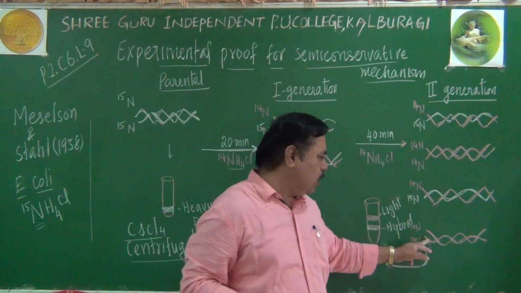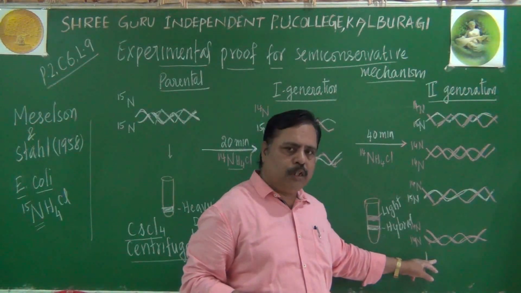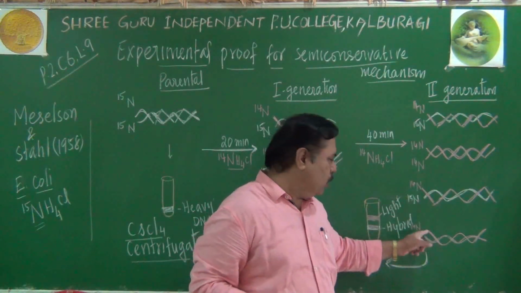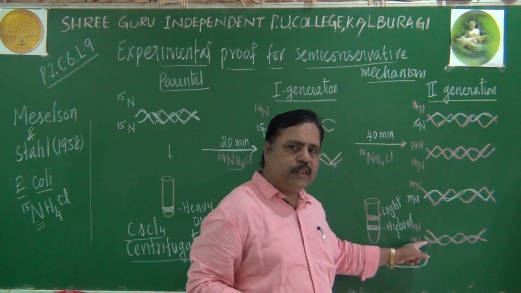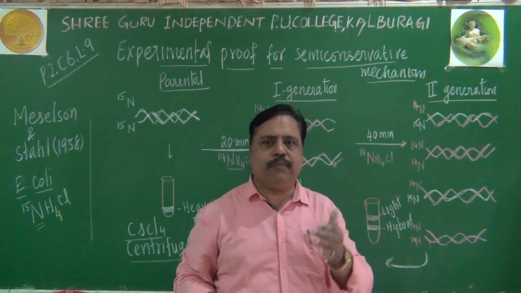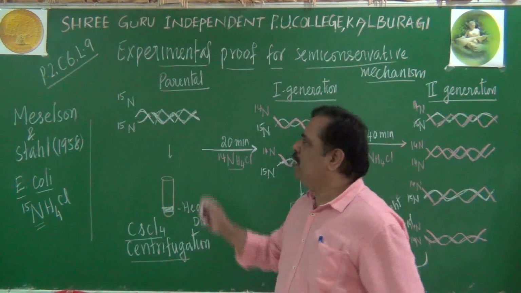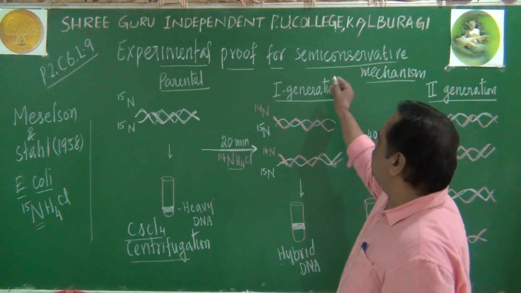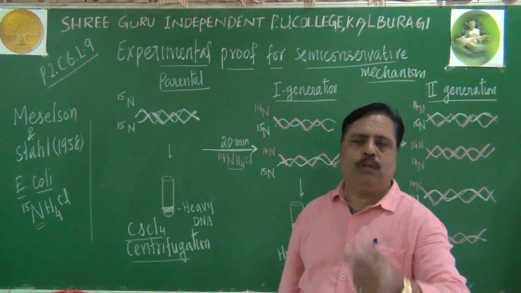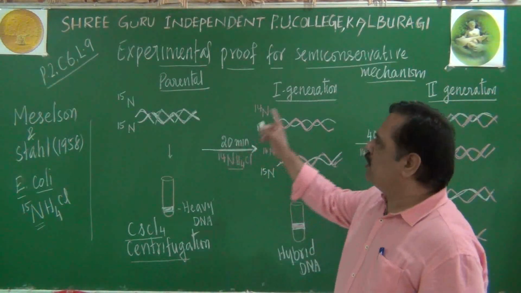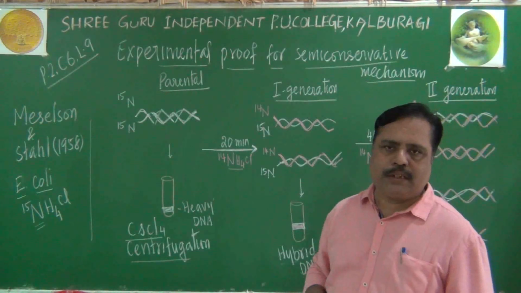Out of two strands of the granddaughter molecule, one is newly synthesized, one is retained from the parent. So this experiment clearly proves that there is semi-conservation followed by E. coli. So DNA replication follows semi-conservation.